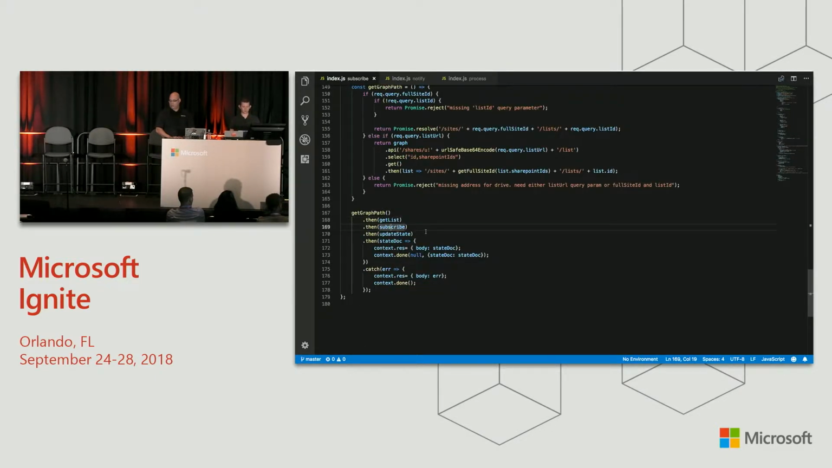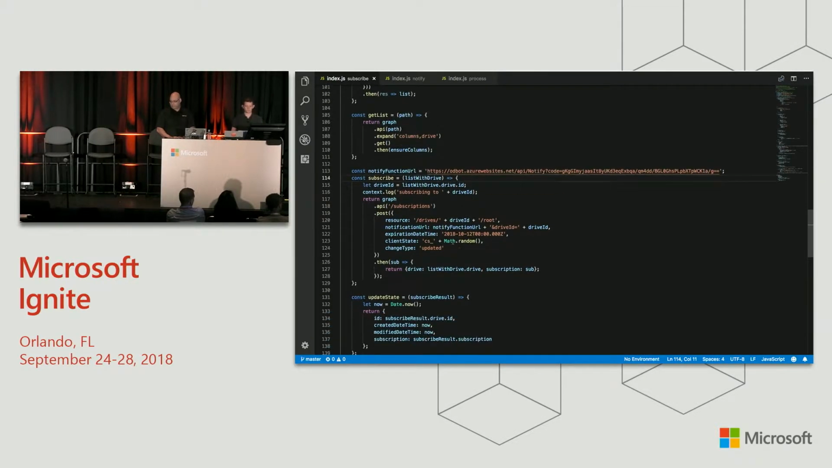Now we're going to subscribe for webhook notifications. We are going to make another graph call, posting to the subscriptions endpoint a subscription resource. We're directing it at drives/drive ID/root, which is the root folder of the drive that we're looking for changes in. We're going to set the notification URL to the Azure function URL for our next function, the notify function, and the URL is conveniently right here. And we set an expiration date time. I don't want this demo running past October 12th.